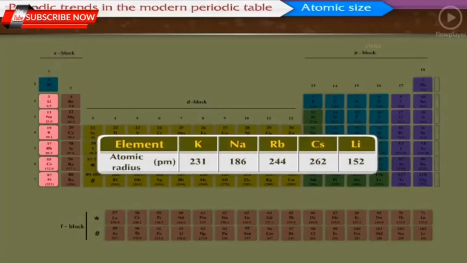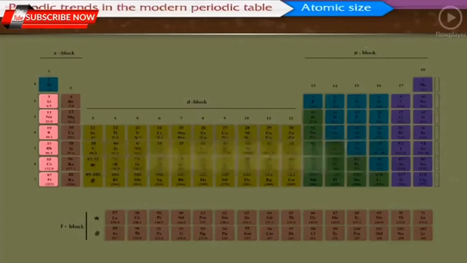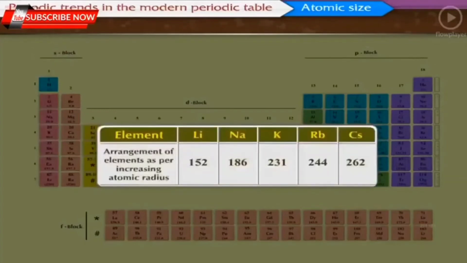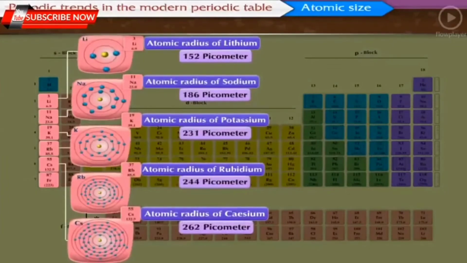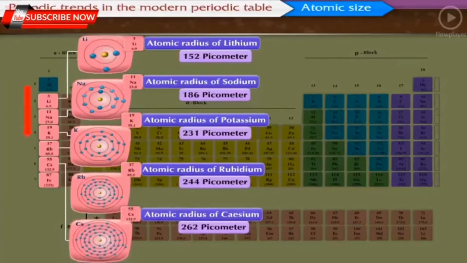Now let us arrange these elements vertically downwards in an increasing order of atomic radii. The arrangement of elements in an increasing order of atomic radii is lithium, sodium, potassium, rubidium and cesium. This arrangement matches with the pattern of group 1 of the modern periodic table. Among these elements, lithium has the smallest atomic radius, while cesium has the largest atomic radius. In the elements of group 1, as we go down a group, there is an increase in the atomic size.